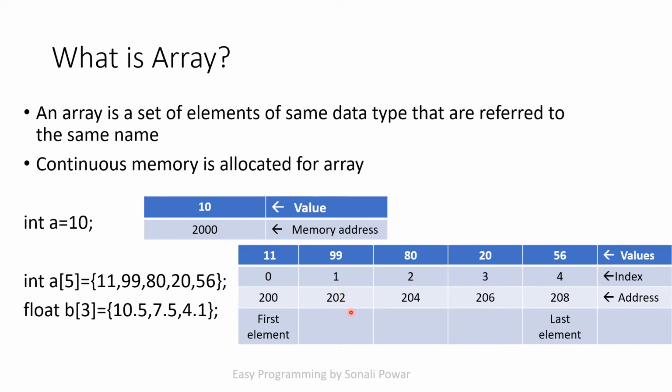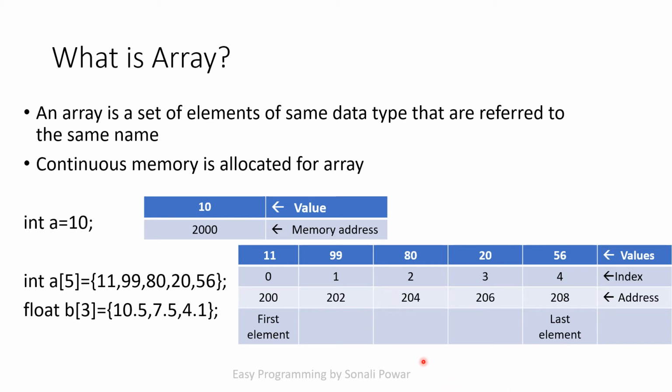After that, the address of the next element is 204. And in the case of b, the difference between two addresses will be 4, because float requires 4 bytes of memory. So in the case of an array, if you know the address of the first element, you can easily find out the addresses of the other elements.